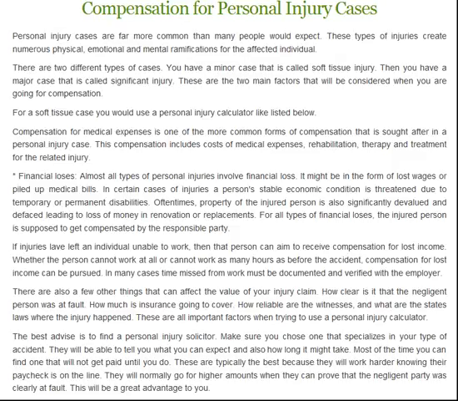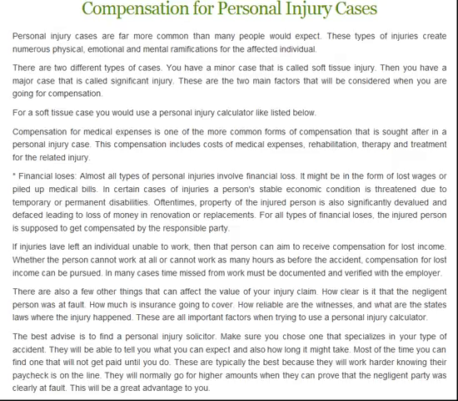Financial losses. Almost all types of personal injuries involve financial loss. It might be in the form of lost wages or piled up medical bills. In certain cases of injuries, a person's stable economic condition is threatened due to temporary or permanent disabilities. Oftentimes, property of the injured person is also significantly devalued and defaced, leading to loss of money in renovation or replacements. For all types of financial losses, the injured person is supposed to get compensated by the responsible party.